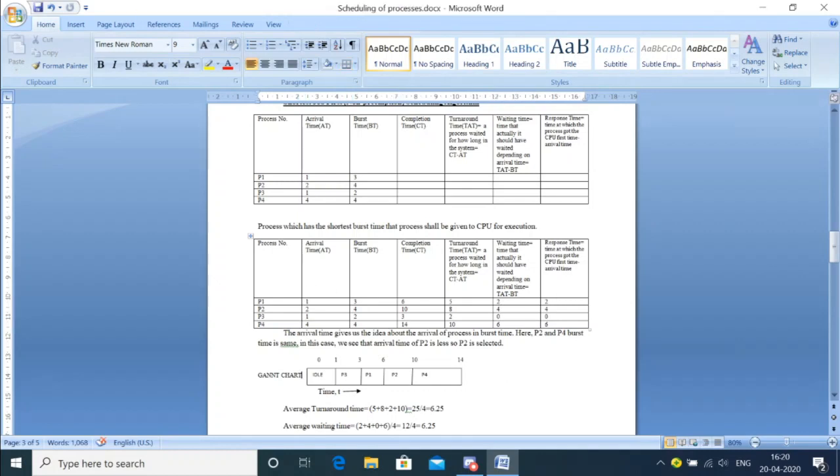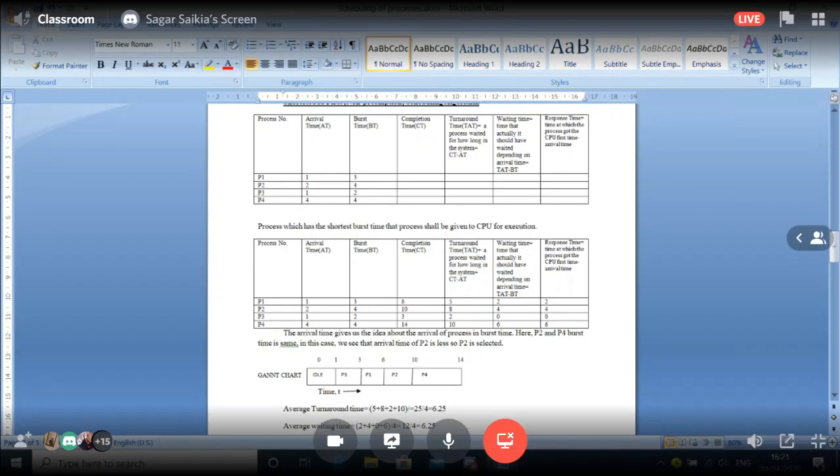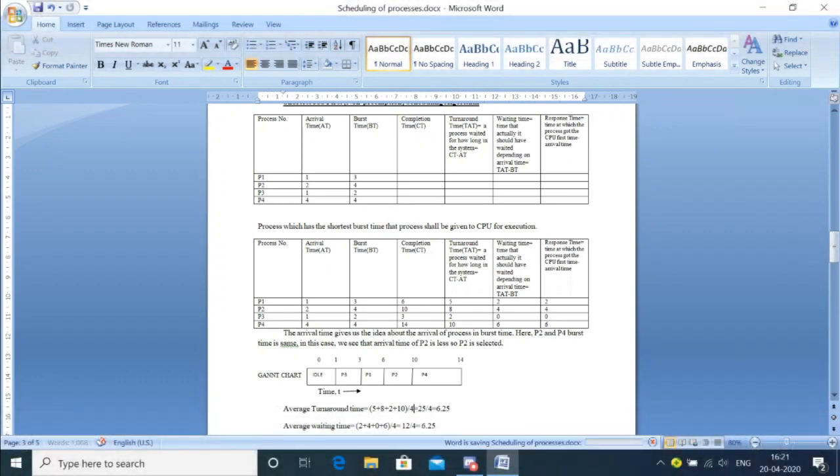Now what do I have to find? Average turnaround time and average waiting time. So how will I find it? So this is my turnaround time. If I have to find the average of this, I'll add all the values: 5 plus 8 plus 2 plus 10. Then divide by the number of observations. So how many observations are there? 4. So I put 4. Then I calculated, and I found 6.25 units.